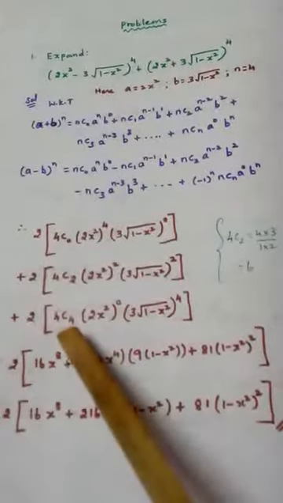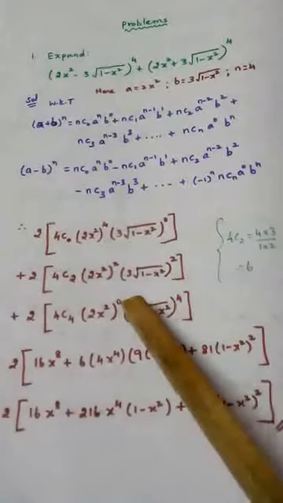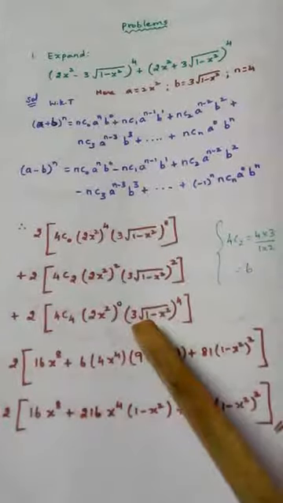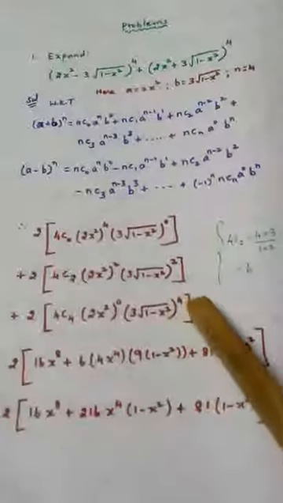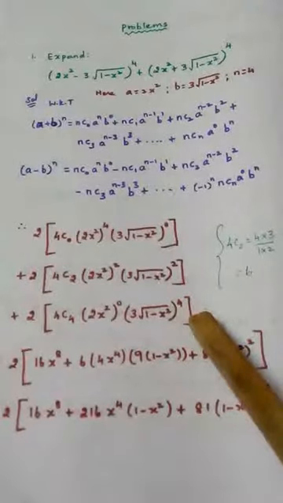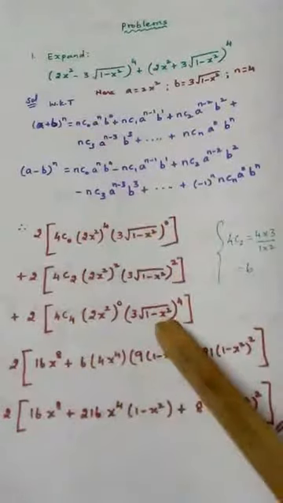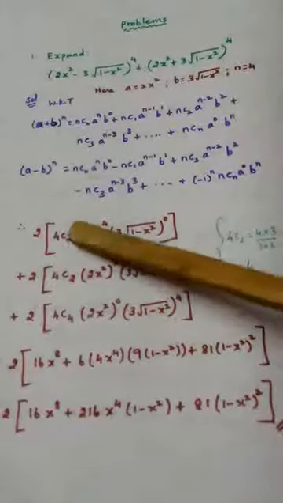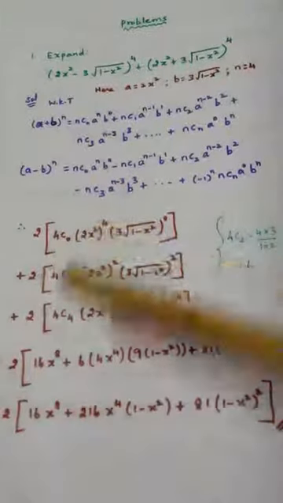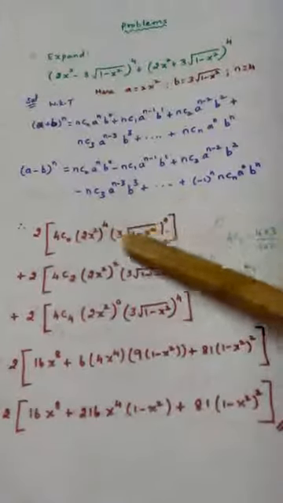So 4C4, 2x square power 0. Why it is 0? You will understand. 3 into root of 1 minus x square to the power of 4. Is it right or not? Just if you expand the formula, fifth term will be like this. So remaining things and all calculation: 4C0 means 1. 2 power 4 is 16. X square power 4 means x power 8. Again, since power 0 means this totally will become 1.